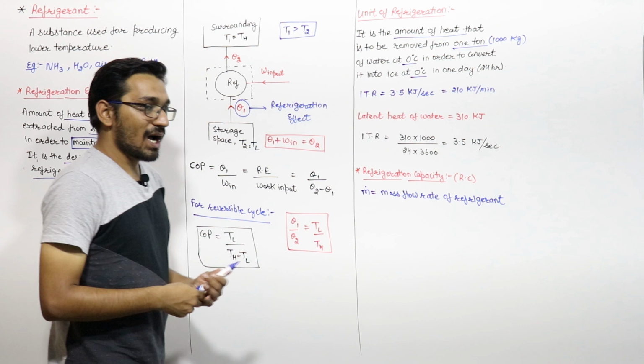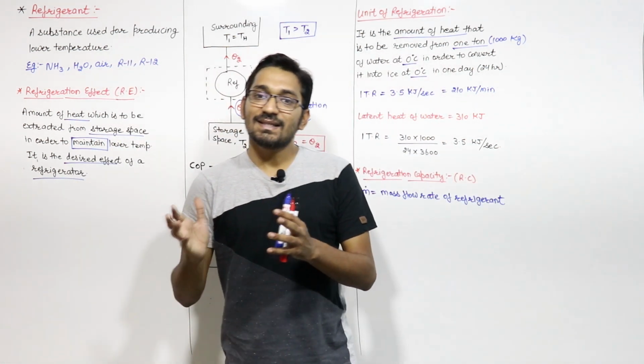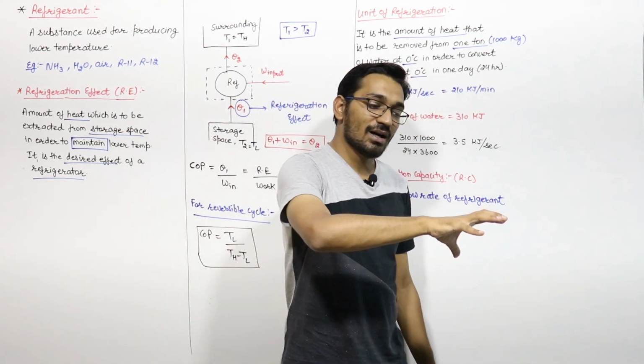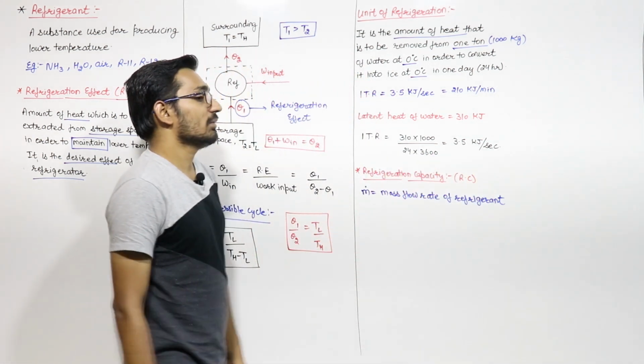In 24 hours, you have to convert 0 degrees Celsius water into 0 degrees Celsius ice. So how much is the heat removed in that? That is your unit of refrigeration.